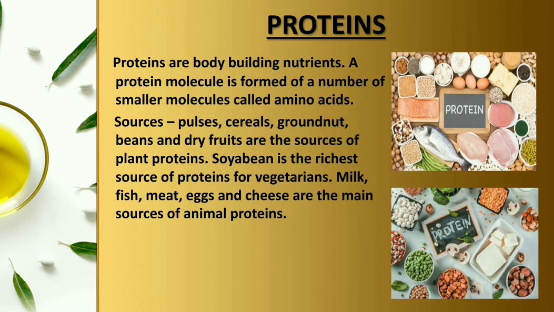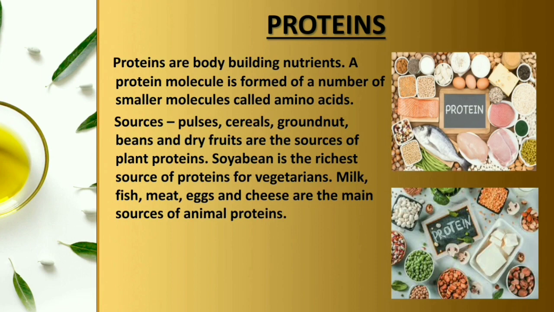Soya bean is the richest source of protein for vegetarians. Milk, fish, meat, eggs and cheese are the main sources of animal protein. These are the sources of animal protein, and these pulses are the sources of plant protein.